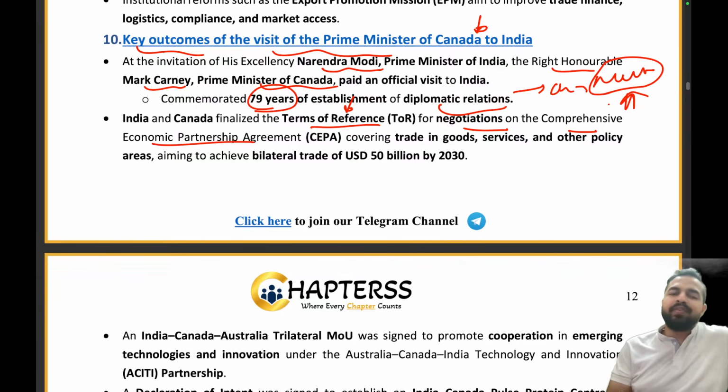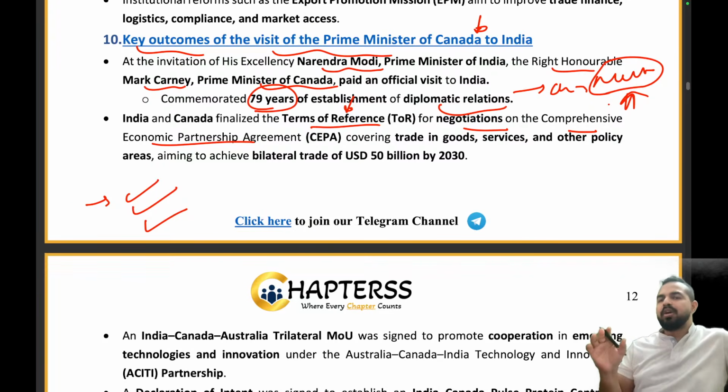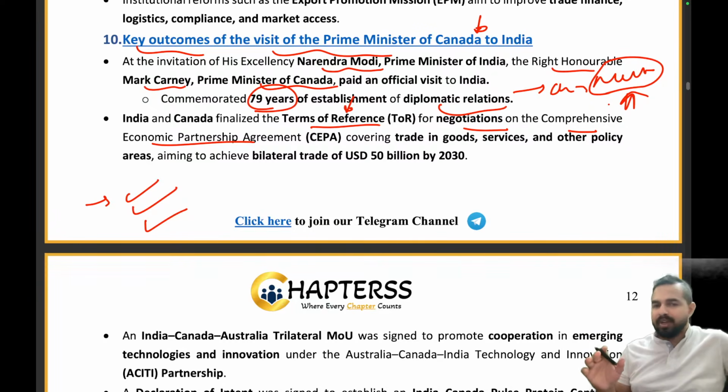Okay, what are the different areas on which we can work? What are the different areas in which our people are facing problems, and how can you provide us a solution? What are the different areas in which you are facing problems? We can provide you the solution, right? So these are basically the terms of reference for negotiations for the Comprehensive Economic Partnership Agreement. So they are basically now moving ahead for the bigger agreement, and making their relationship kind of official, right?